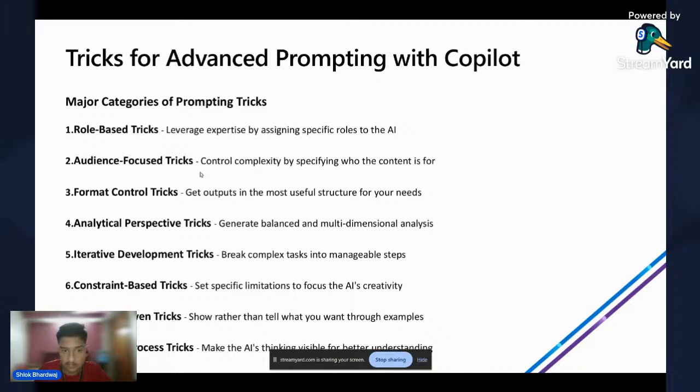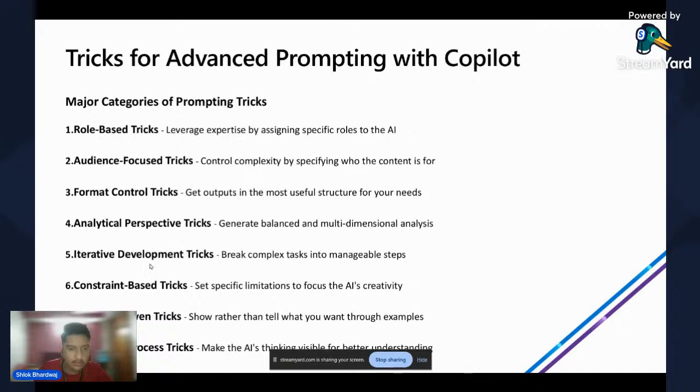Secondly, audience-focused tricks control complexity by specifying who the content is for, because it is always necessary to define the audience. Like, I am giving the session to you, so I must know the level of the audience, and accordingly I must set up my session. So similarly, audience-focused tricks, then format control tricks get output in the most useful structure for your needs, and then analytical perspective tricks generate balanced and multidimensional analysis.